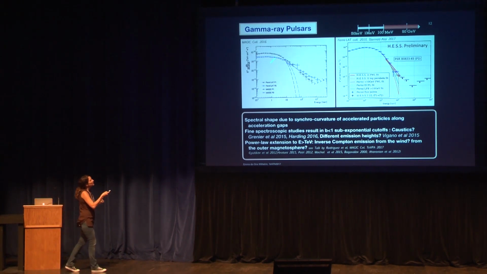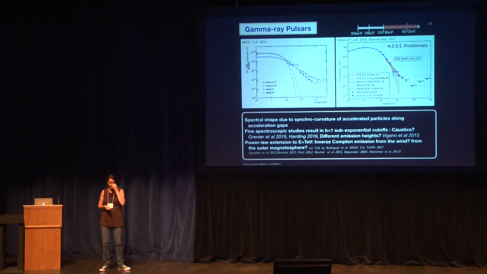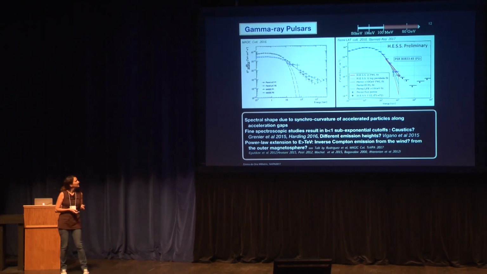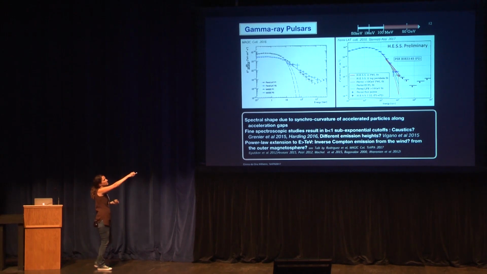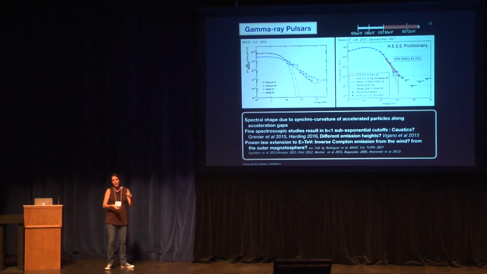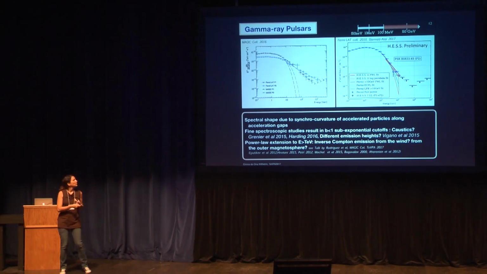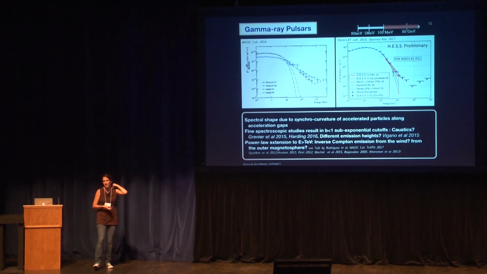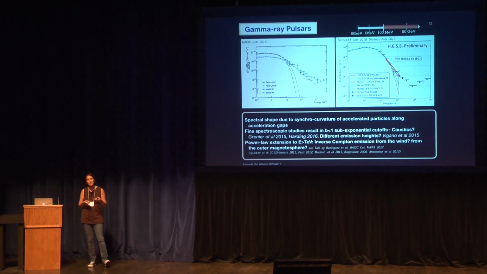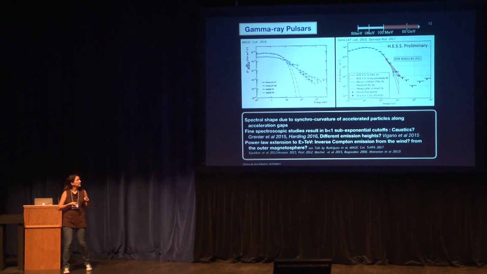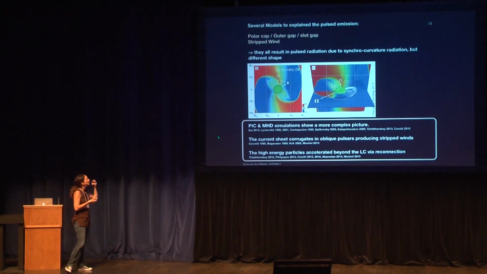There is also the case of the Crab pulsar. With Crab, the more you look, the less you understand, because you get better data. We actually detect TeV emission from it. The emission in the beginning was 10 up to 400 GeV, and lately we saw it going up to more than 1,000 GeV. This cannot be explained by synchrotron radiation, so you need something like inverse Compton from secondaries, or even going a bit beyond and thinking about different structures of pulsars.